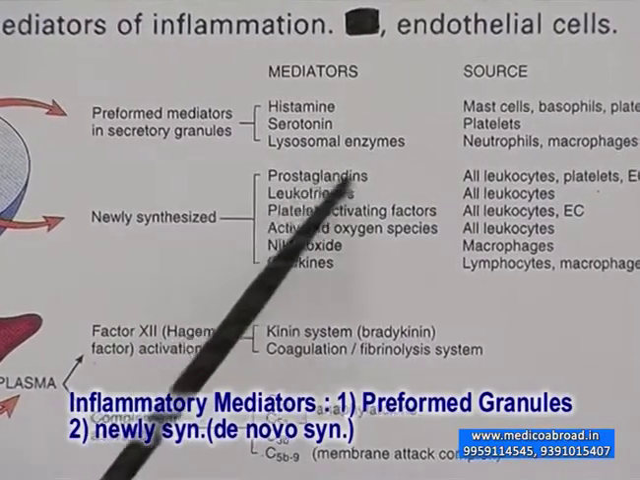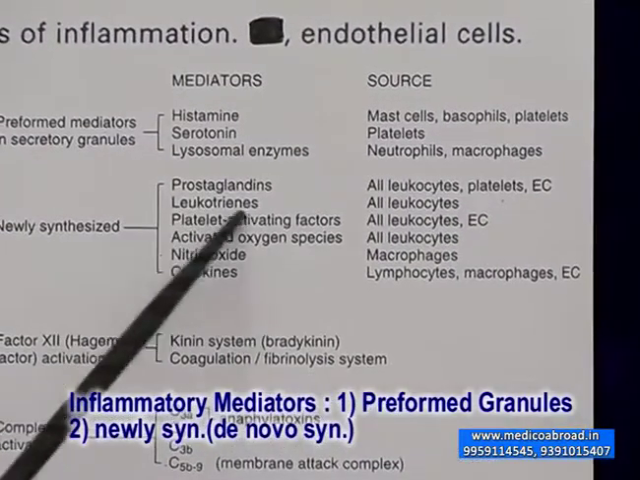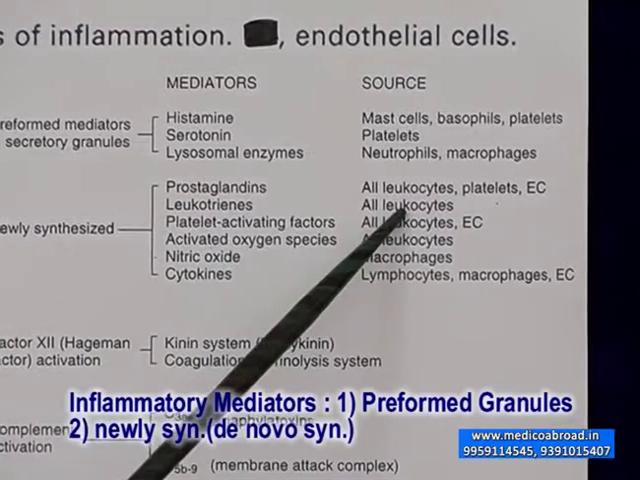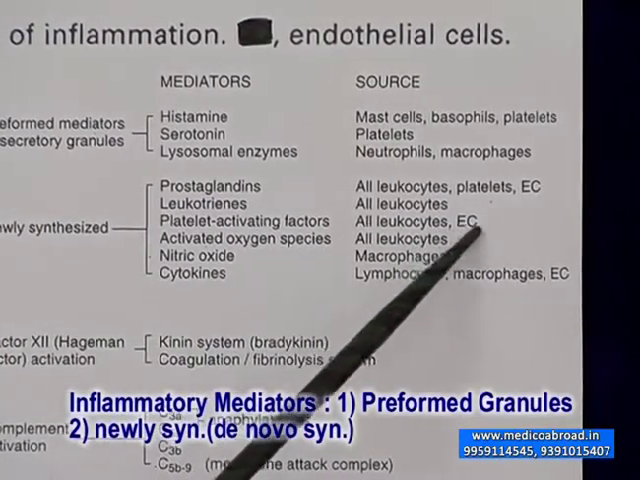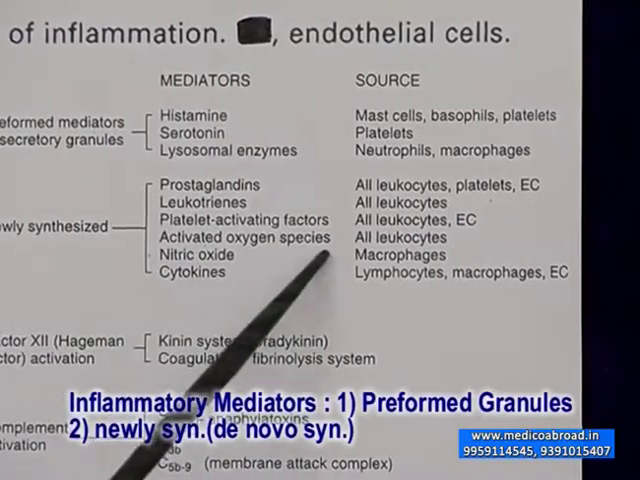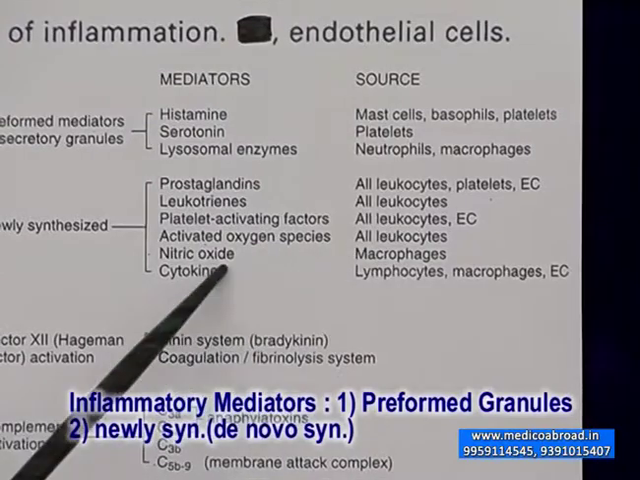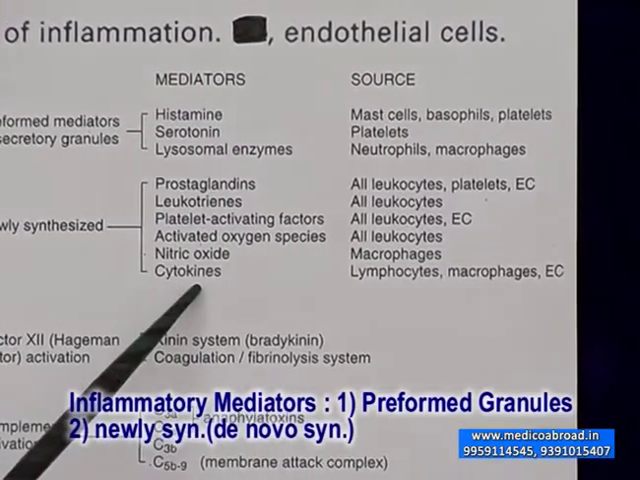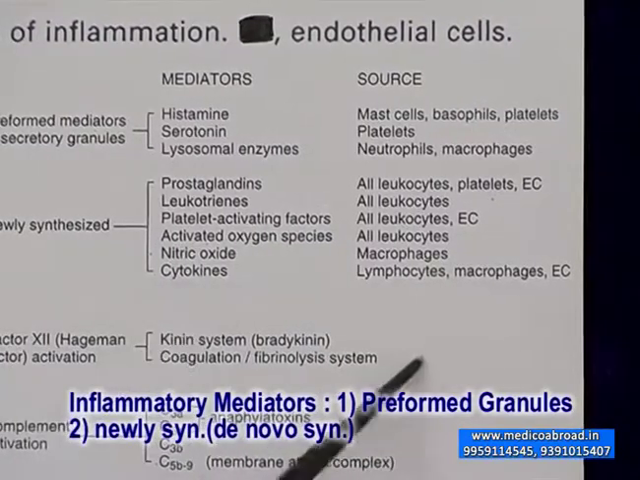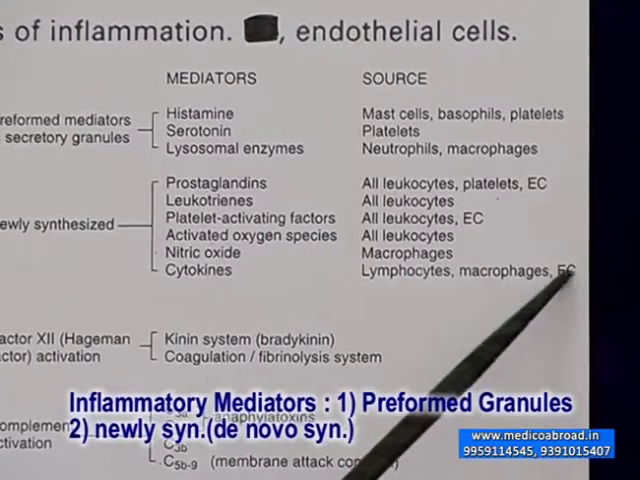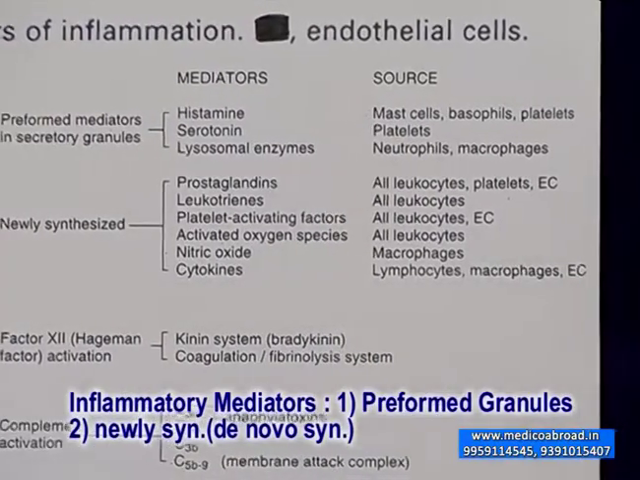Prostaglandins are produced by all leukocytes, platelets, endothelial cells. Leukotrienes are produced by all leukocytes. Platelet activating factors are produced by all leukocytes, endothelial cells. Activated oxygen species by all leukocytes. Macrophages secrete nitric oxide. Cytokines are important and they are secreted by lymphocytes. They activate macrophages and they are secreted by the endothelial cells.